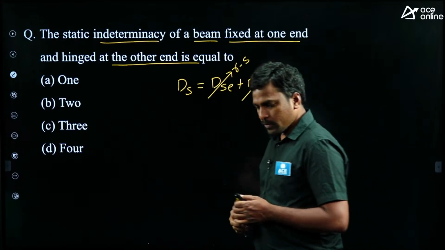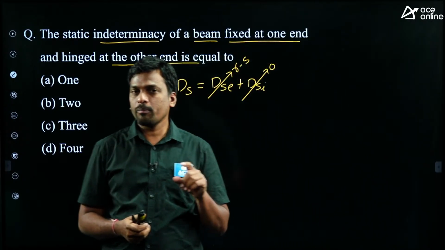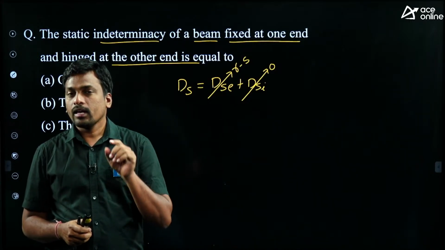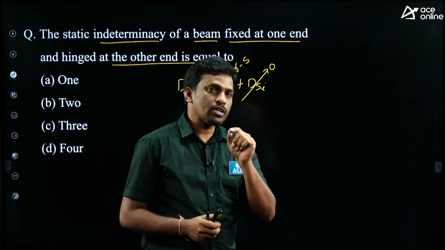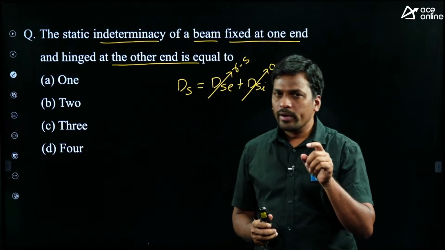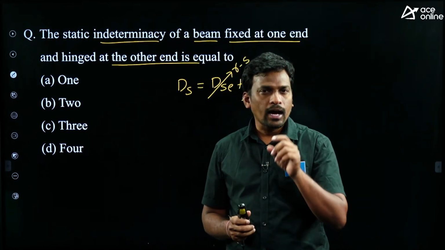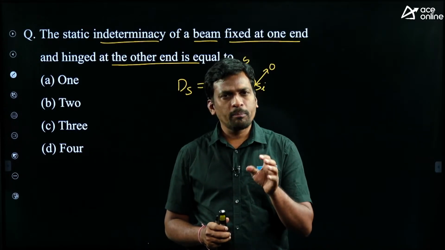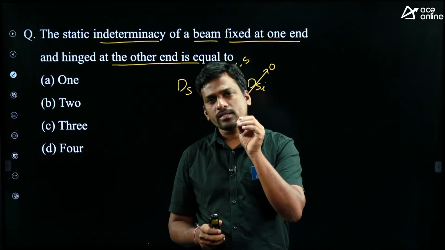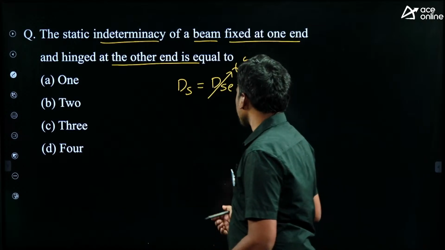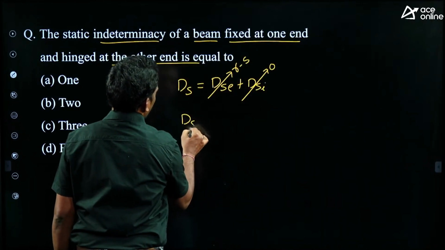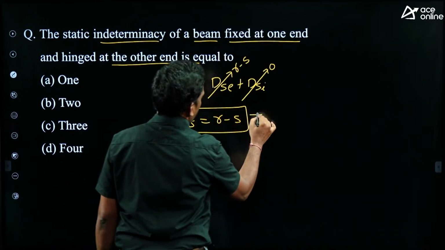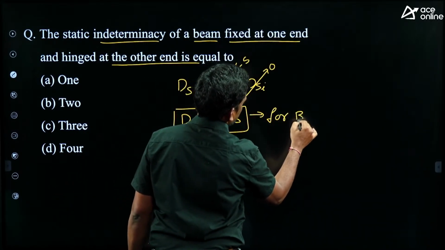While finding the static indeterminacy for beams, I told one note point, be careful. What is the note point I gave? If the member is flat and subjected to purely vertical load, always neglect the horizontal reaction and the horizontal equilibrium equation. For general loading on beams, by default the equilibrium equations are 3. So the final formula is ds equals r minus s, for beams.